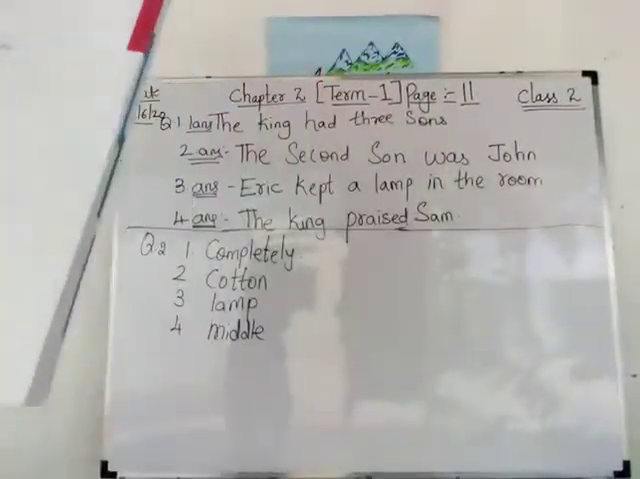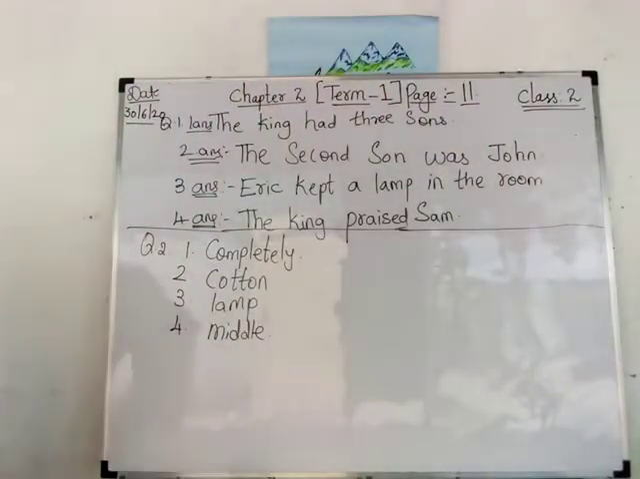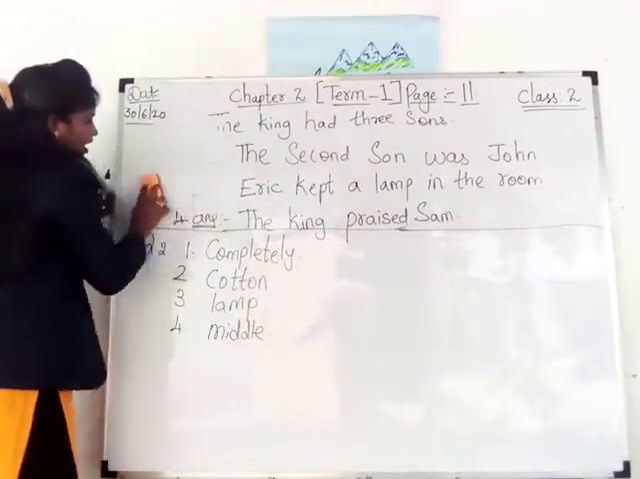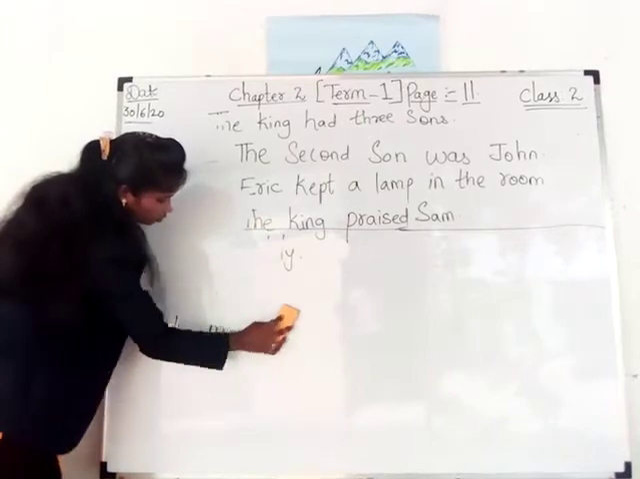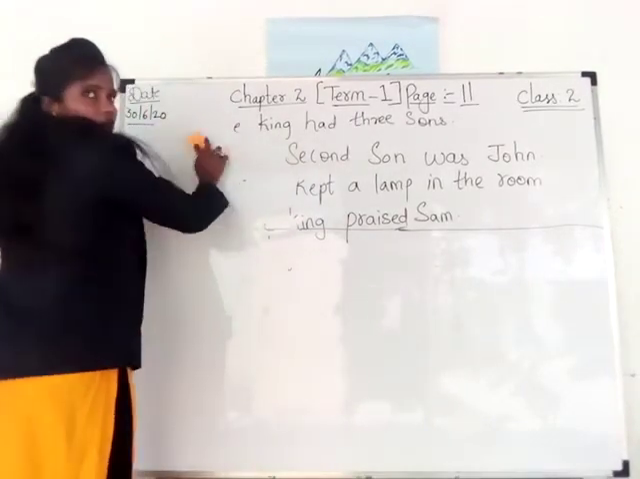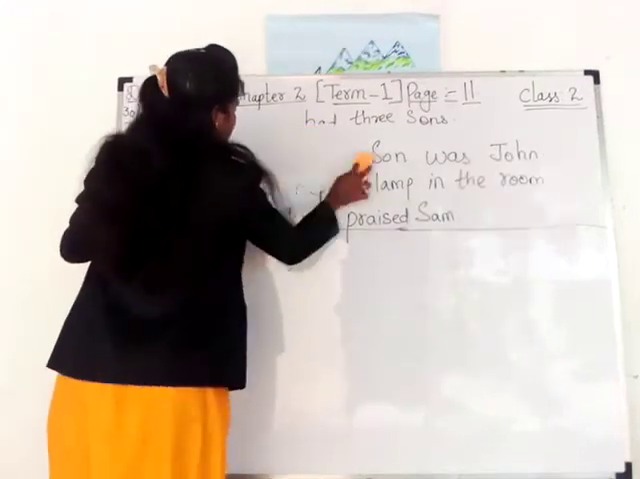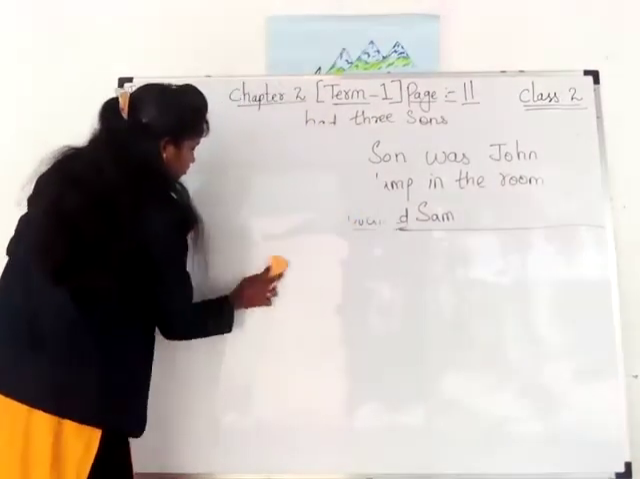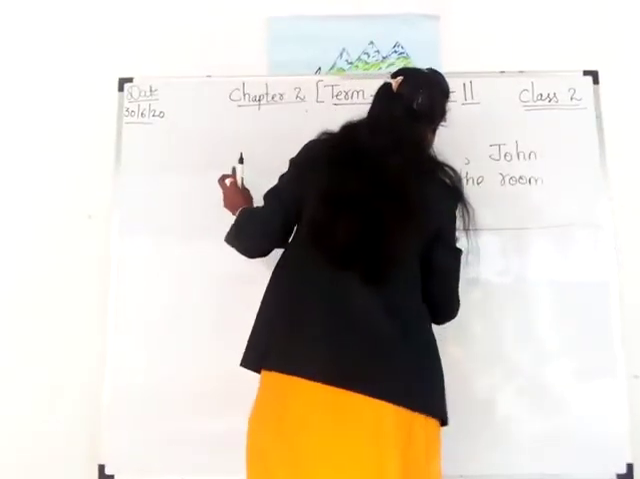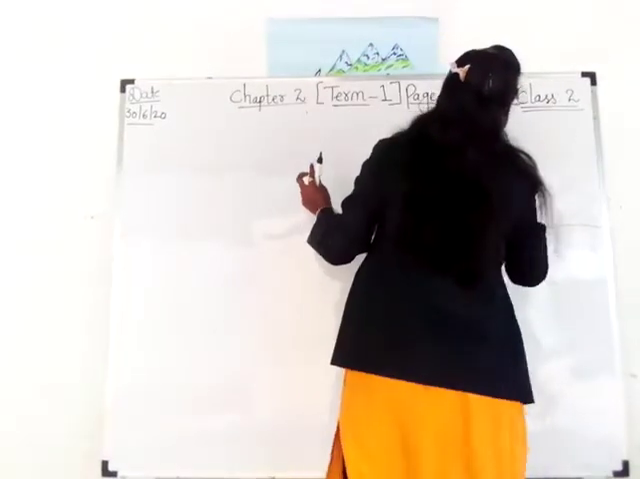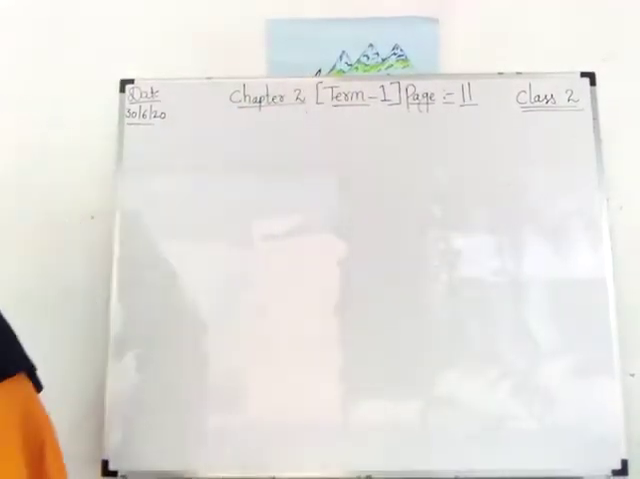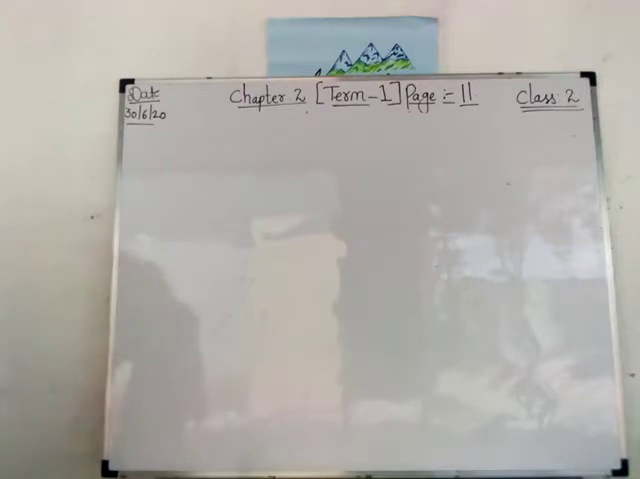We'll go for question answers now. Understood children? Yes. Now write neat handwriting. I want very good handwriting. When you are writing, you are supposed to write in good handwriting. Third, we'll go for question number 3. Answer the following.